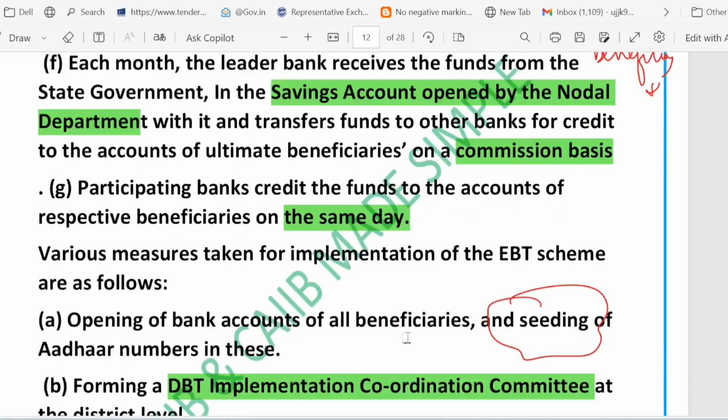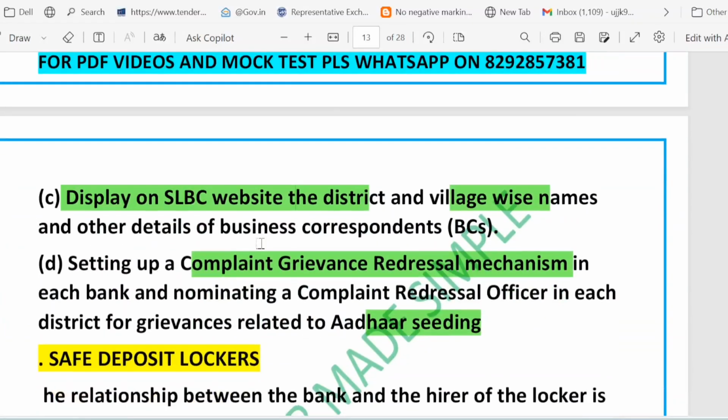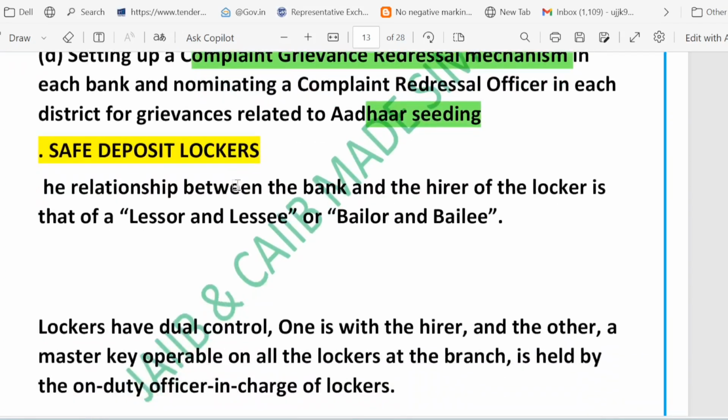Aadhaar seeding for all beneficiaries. And then the district-level DBT committee ensures smooth implementation. Business correspondent details online for transparency. Grievance redressal mechanism in every bank and district. So the EBT system is designed to make sure that payments are timely, transparent and easily traceable, and beneficiaries can receive their money safely and efficiently.